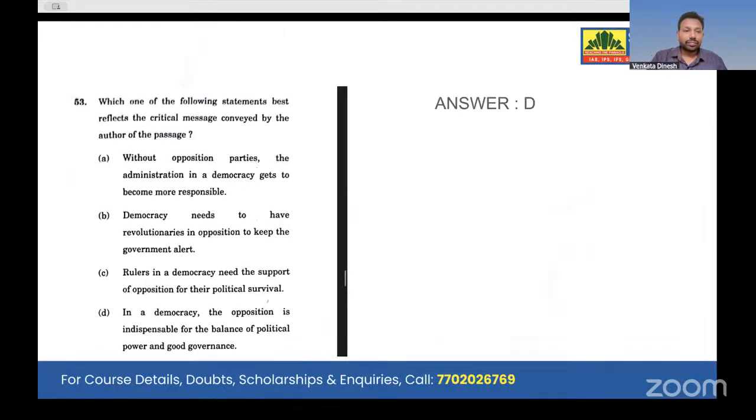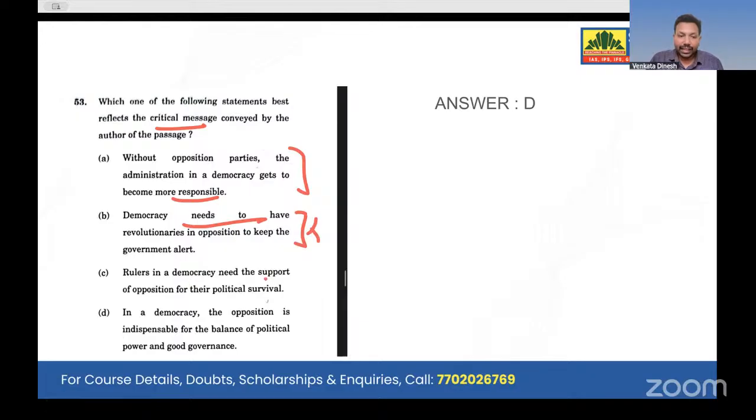Like now: which of the following statements best reflects the critical message conveyed by the author? So again, he's asking about difficulty. Without opposition parties, the administration in a democracy becomes more responsible. Vague statement. First thing, it is a wrong statement. Second thing, it is not there in the passage. Democracy needs to have revolutionaries in opposition to keep the government alert. No, in a democracy, opposition should be there, criticism should be there, revolutionaries should be there. But democracy never said that revolutionaries should be there, right? This is something that we can eliminate.